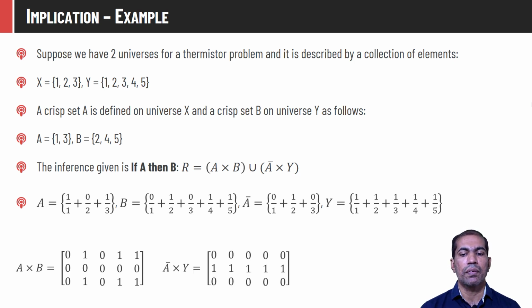In an identical way, we can compute the relation matrix for A bar by Y, and we need to take the union of these two matrices, and we know that union always returns the maximum membership value of two arguments. So R would look like this. This will be the final rule matrix for the statement if A then B.